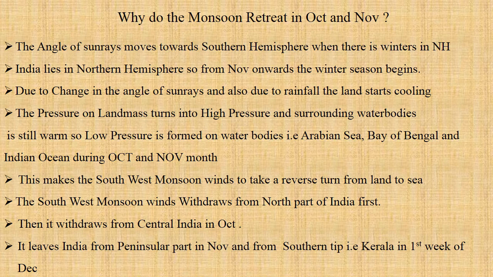In our previous slide also we saw that the withdrawal is in September from the north, October from central India, November from peninsular India, and in December it leaves Kerala. So this is the way the monsoon retreats from our country. Let's go to the next slide.